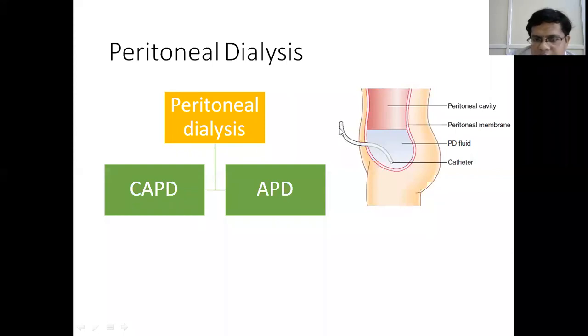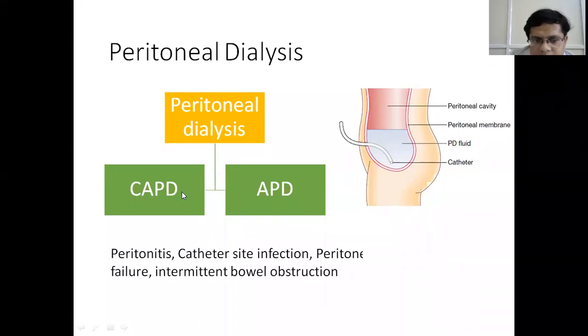Peritoneal dialysis can be of two types: CAPD, continuous ambulatory peritoneal dialysis, and APD, automated peritoneal dialysis. In continuous ambulatory peritoneal dialysis, 2 liters of fluid is placed into the peritoneal cavity and allowed to retain for 4 to 6 hours. So 4 cycles of CAPD are done in a day. The patient himself can do the peritoneal dialysis.